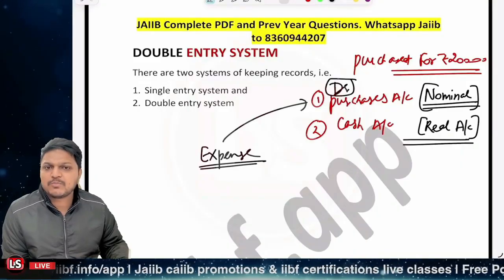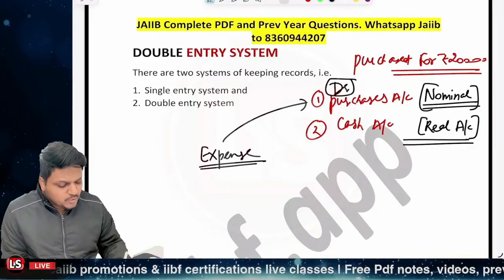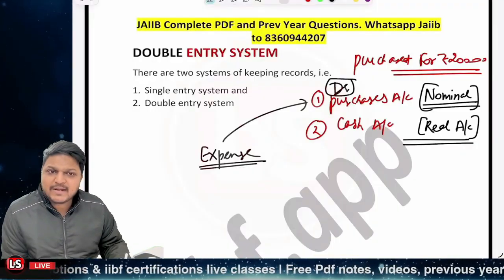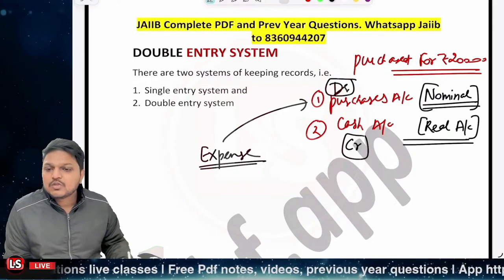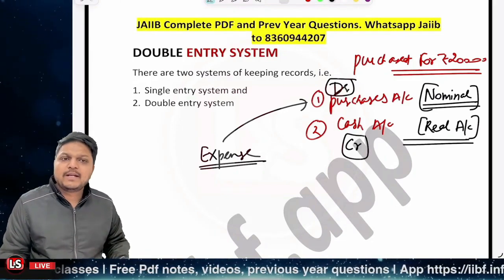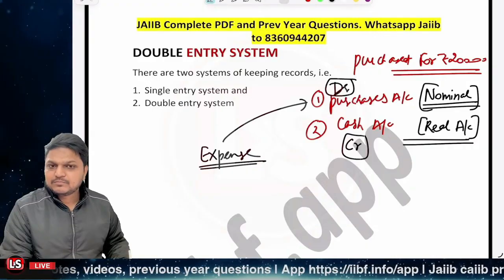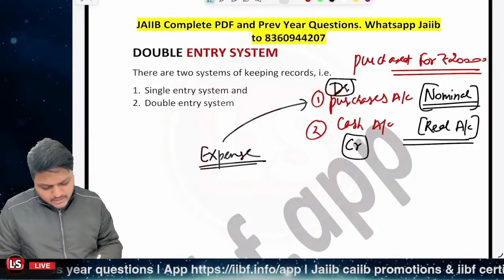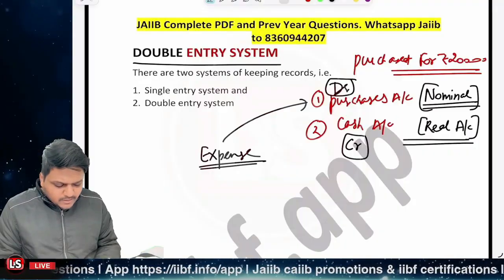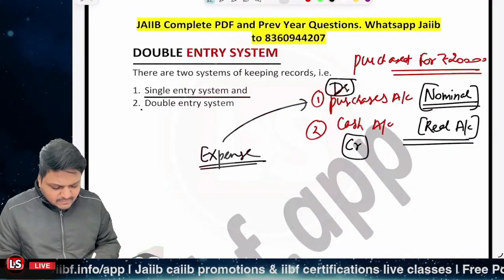Now when we purchase something, we give away the cash, right? So it is going out, so debit what comes in and credit what goes out. So cash account is to be credited, right? So this is how we basically get to know what account is to be debited, what account is to be credited, right? Now let's come back to the double entry system. There are two kinds of system for record keeping purposes. One is a single entry system, and the other one is a double entry system.